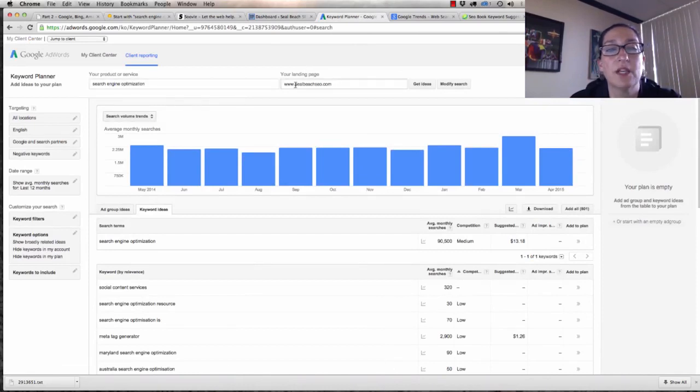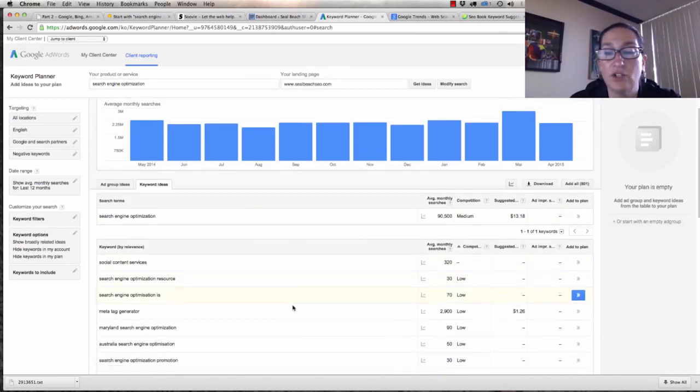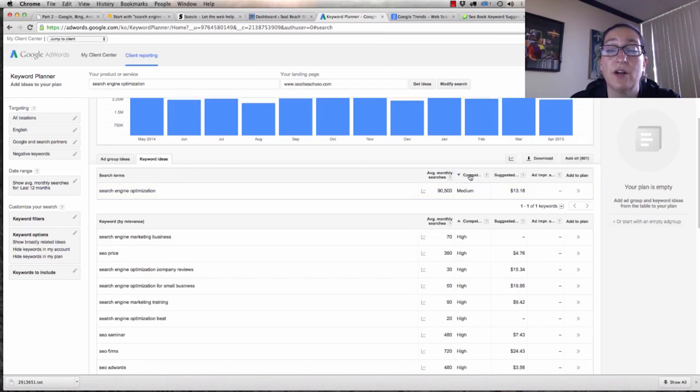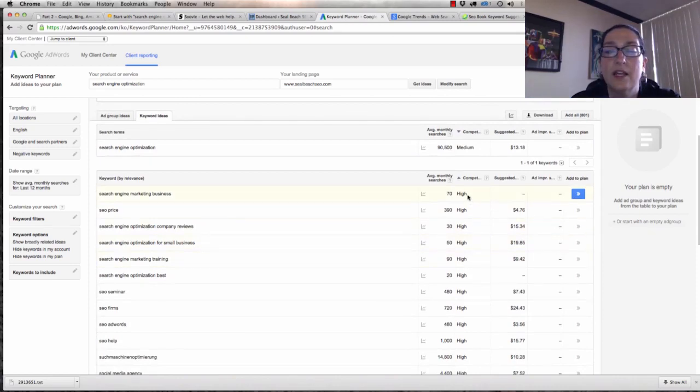Search engine optimization for my web page says that there's quite a bit of competition. It's medium, but I'm going to look at keyword ideas and I'm going to sort it by competition right here. I'm in the Keyword Planner, and here it says these are the high keywords: business, price. I'm going to switch this. Let's see what the low keywords are. Just going to sort it in a different way.